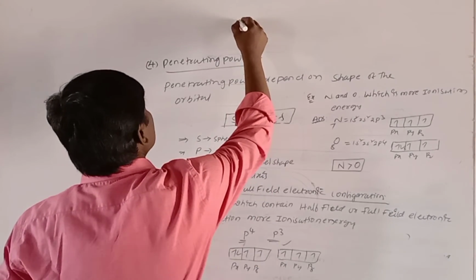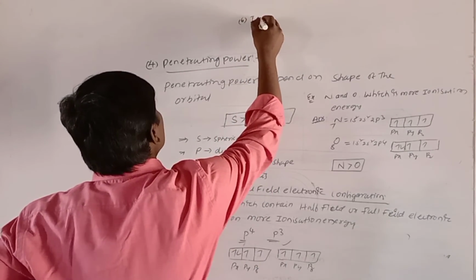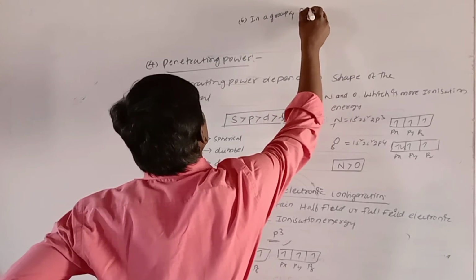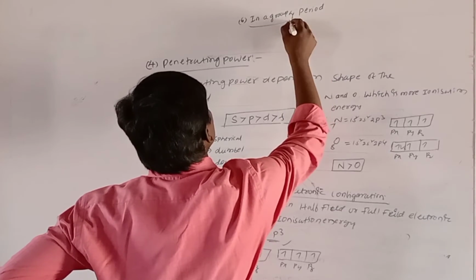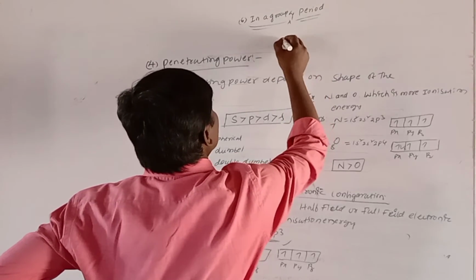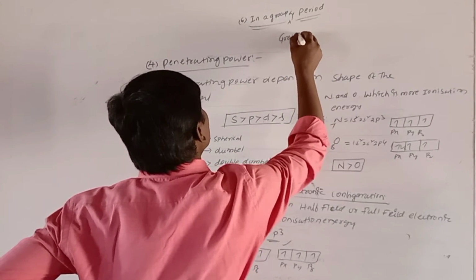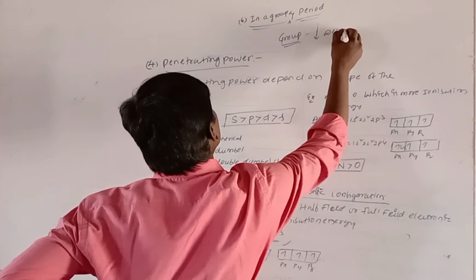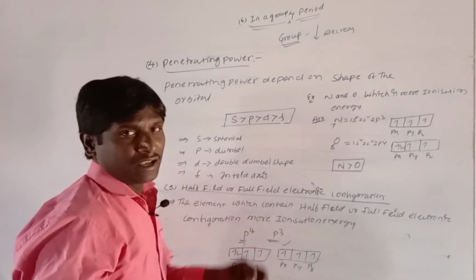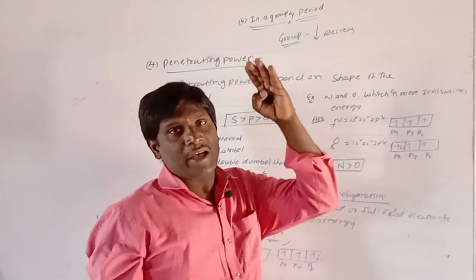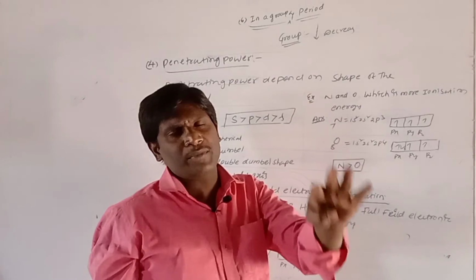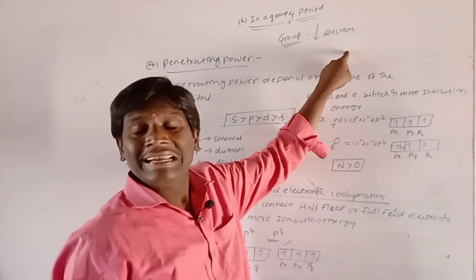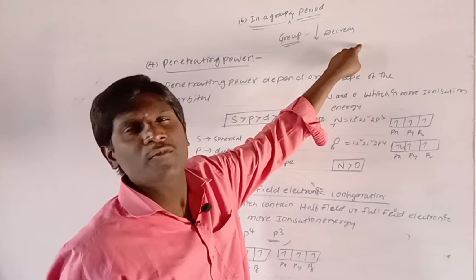Now the last one, sixth: in a group and period. In a group, top to bottom, does ionization energy decrease or increase? Ionization energy decreases. Why? Because in a group top to bottom, valence shells increase, atomic radius increases, nuclear force of attraction decreases, so electrons are removed easily.